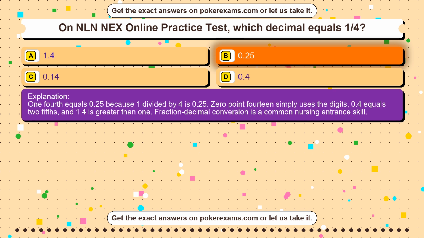1/4 equals 0.25 because 1 divided by 4 is 0.25. 0.14 simply uses the digits, 0.4 equals 2/5, and 1.4 is greater than 1. Fraction decimal conversion is a common nursing entrance skill.